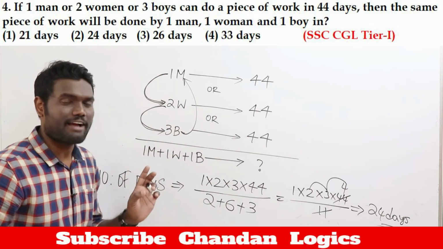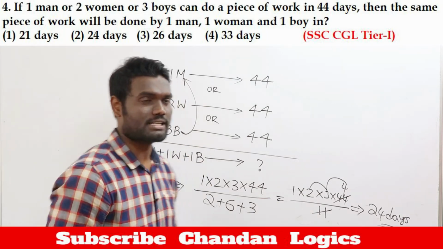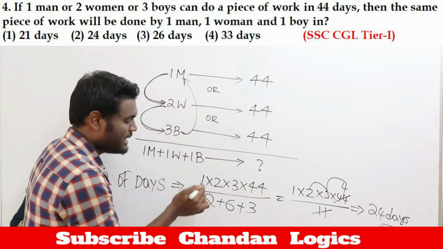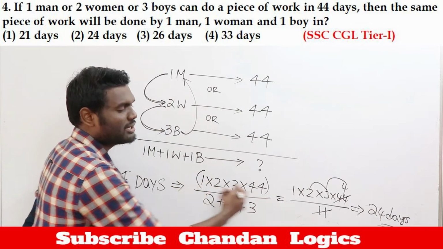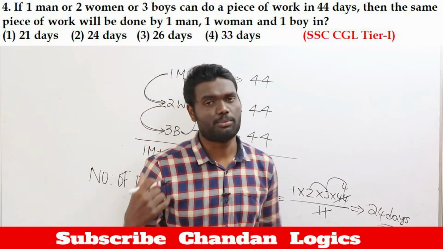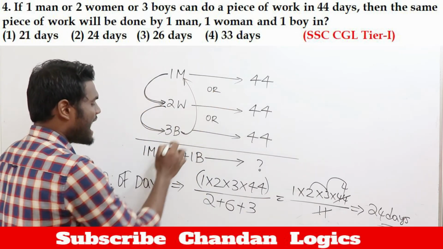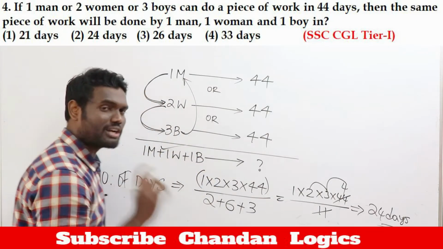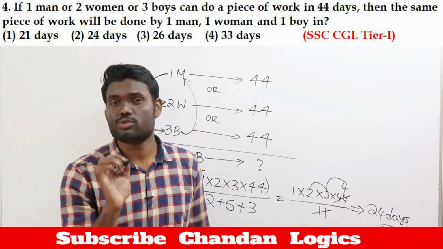Just follow whatever we have said so that you can get this type of answer in just a fraction of 2 seconds. If the question says double the work, we have already done double the work in previous examples. If it is double the work, you will just do it double, and the answer will change accordingly. So whenever you have questions based on OR combinations, follow this simple short trick technique to get the answers in just 2 seconds.